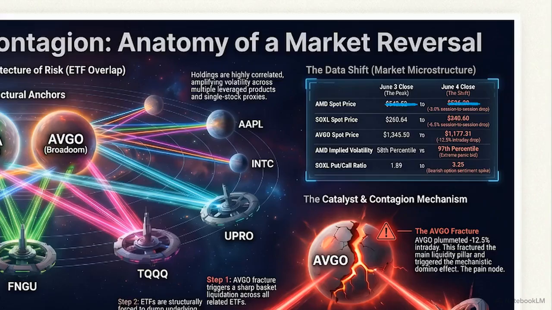AMD's spot price collapsed from a $542 peak down to $526, while implied volatility hyperinflated into the 97th percentile. This extreme shift occurred without localized news. The surging SOXL put-to-call ratio confirms it was an entirely derivative-driven event.